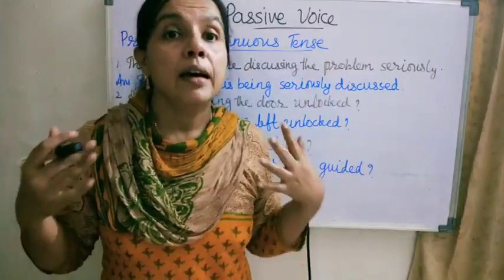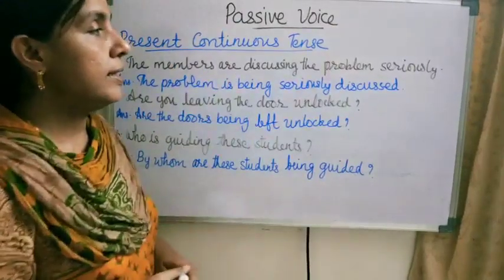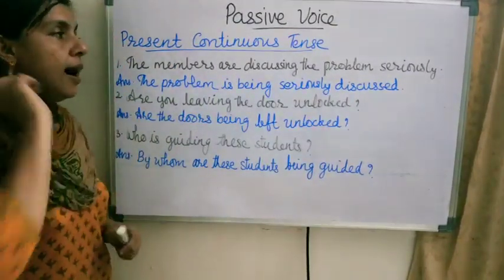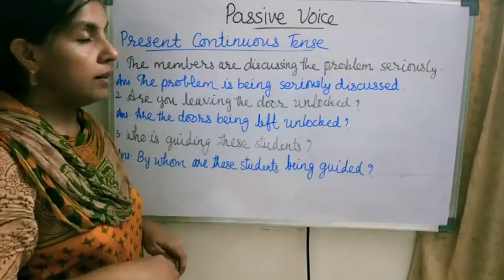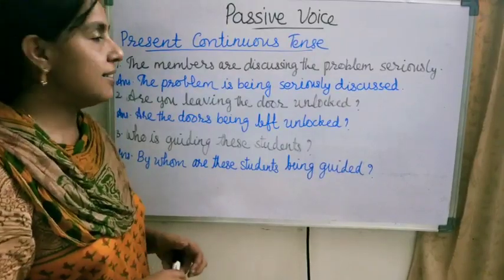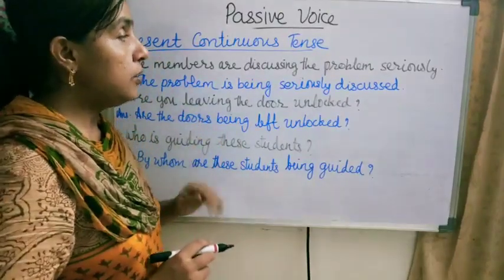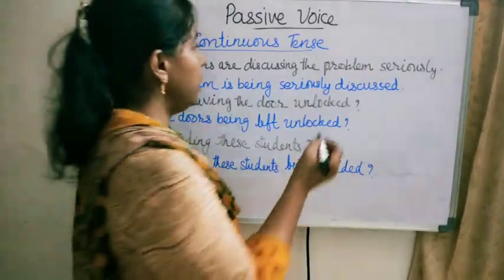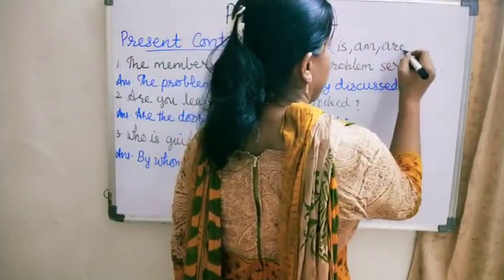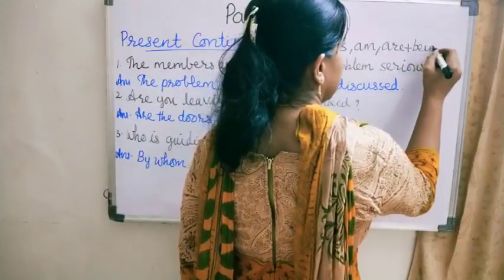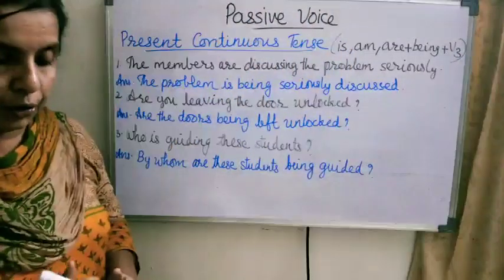Now let us see present continuous tense. First sentence: the members are discussing the problem seriously. Here, are discussing. We have already taken is, are in present tense, simple present tense. So here: is, are, plus being, plus third form of the verb we are using.